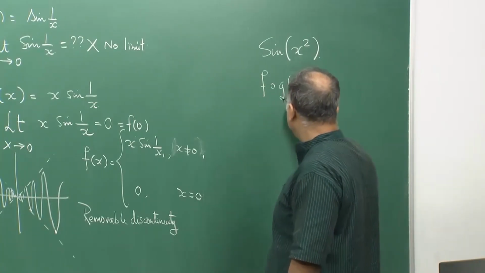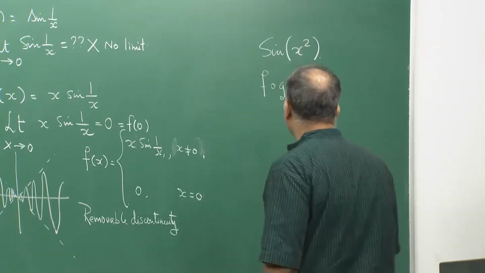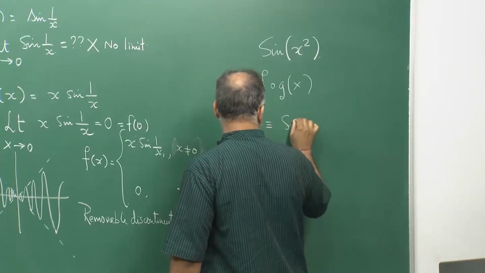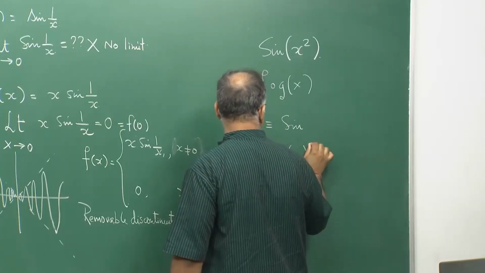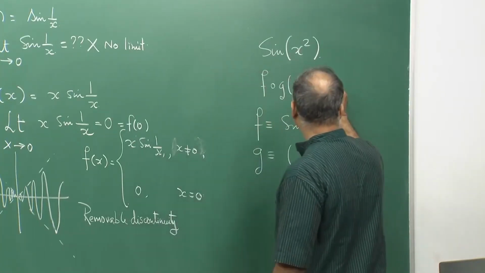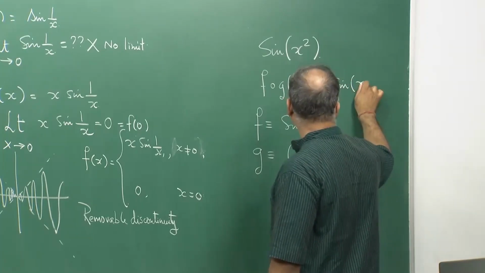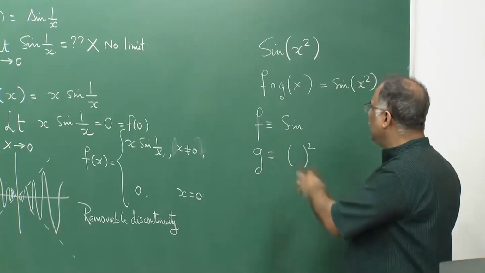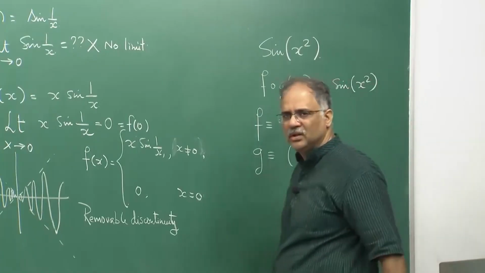First we apply the function g on x and then apply the sine function. If I take f as a sine function and g as a squaring function, then f compose g is nothing but sine of x square. You first take x, square it, which gives g of x, and then apply f on it, which gives sine of x square.